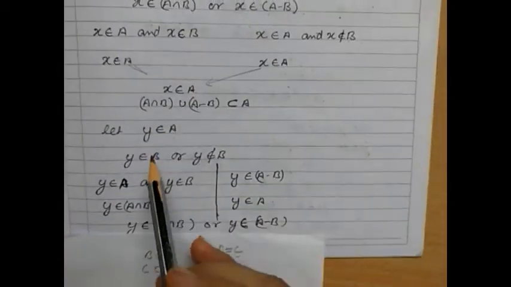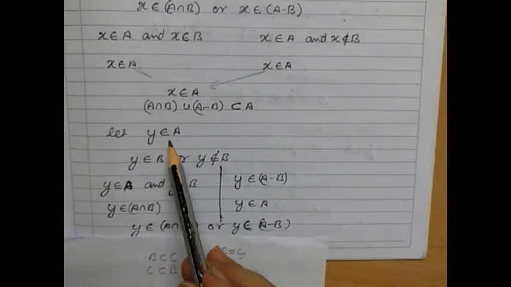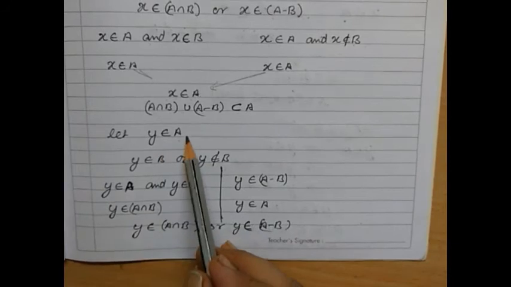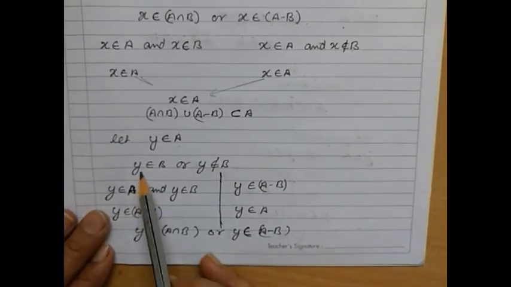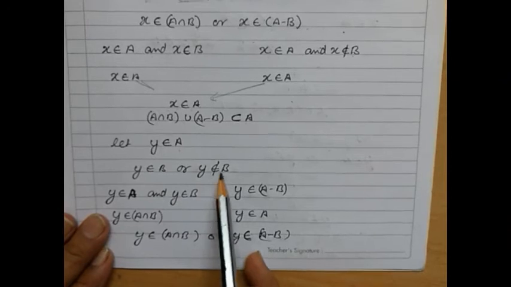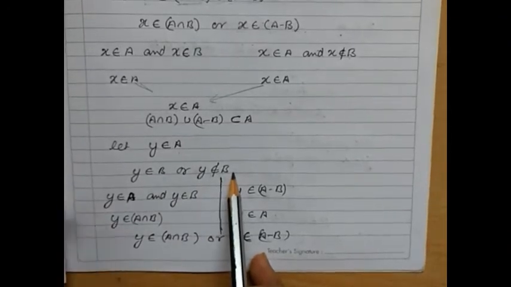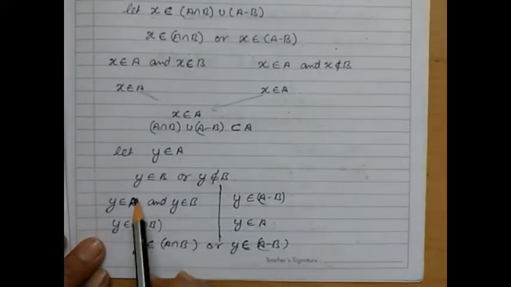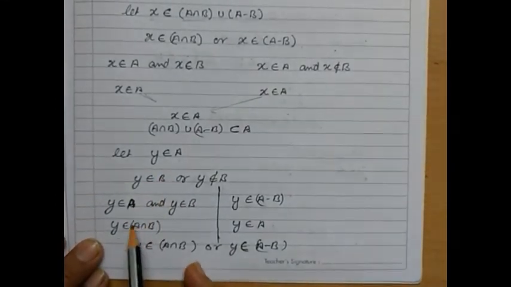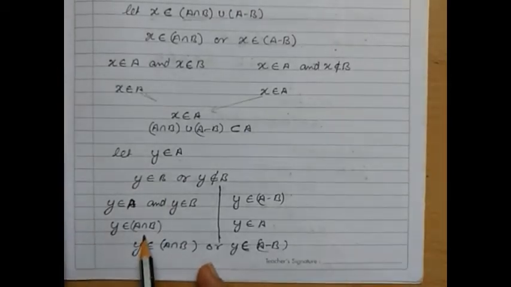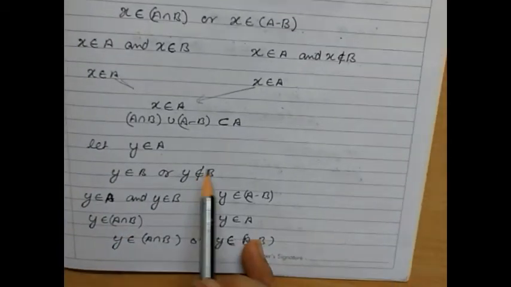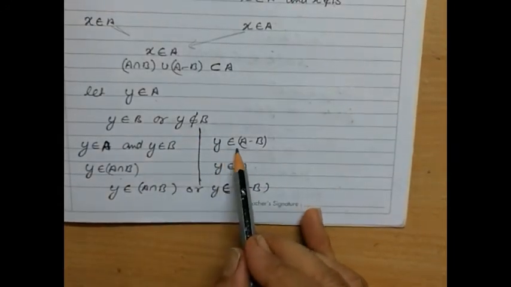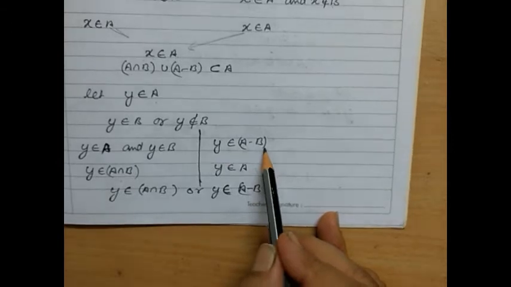Now here we will take another element, y, which we will not take as x. So here we are taking y belongs to A. So y belongs to B, or y does not belong to B. We can say or not. So when y belongs to B, if y belongs to A and y belongs to B, we can say that y belongs to A intersection B. And when y does not belong to B, then we can say that y belongs to A minus B. Then only the condition will be satisfied here.